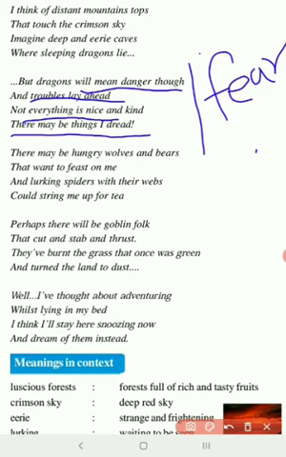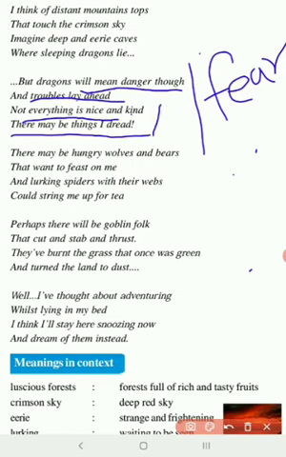Now she began well. She said, I will walk through luscious forest, I will see the beautiful streams, I will take a bath under the waterfalls and so on. I will meet strange people. I will greet them with a smile. And now she talks about all the dangers she might find when she goes through this adventurous journey. The first danger is dragons that might be in the deep dark caves. That is why she says not everything is nice and kind.